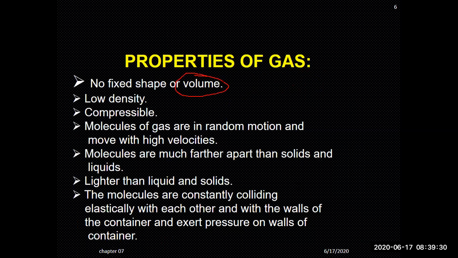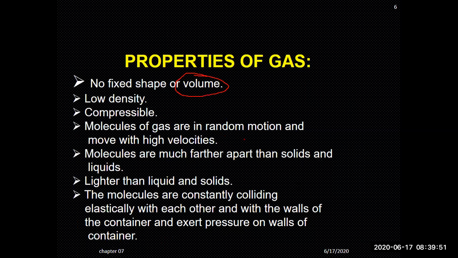They have no fixed shape or volume because they have weak intermolecular forces, and the distance between the molecules is larger than their own size. So, low density, compressible, because they have larger spaces between the molecules, and due to this larger space, you can compress the molecules together.